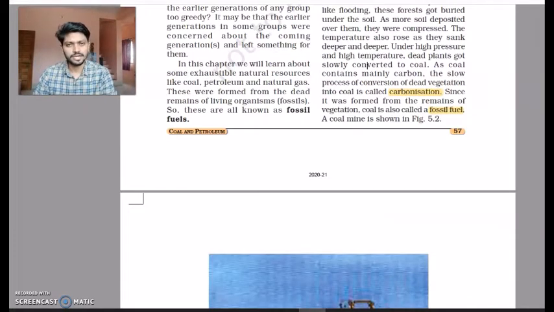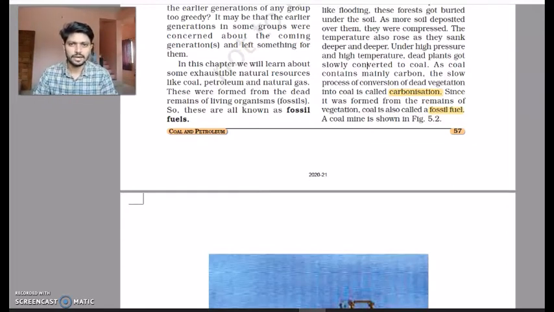Now there are two important terms for us to learn here. The term is called carbonization and we have another called fossil fuel. What is carbonization? This activity of creating coal from the dead plants and dead animals takes lots of years, right? We discussed that it took around millions of years to get our body decomposed into carbon. Then with the help of immense pressure and temperature, the carbon got converted into coal. This is a very slow process, and this process is called carbonization.